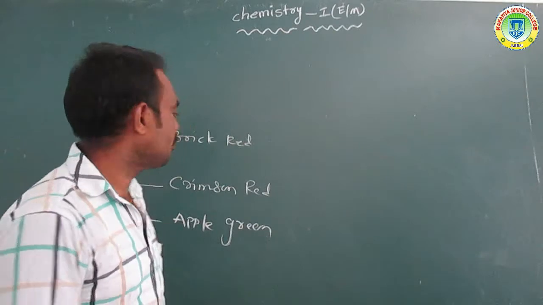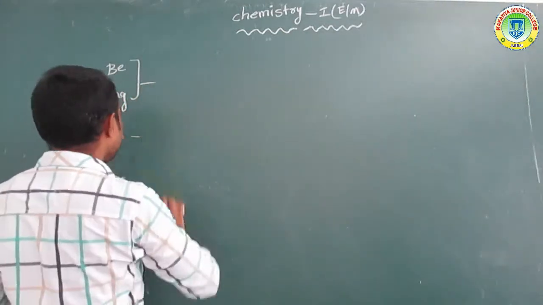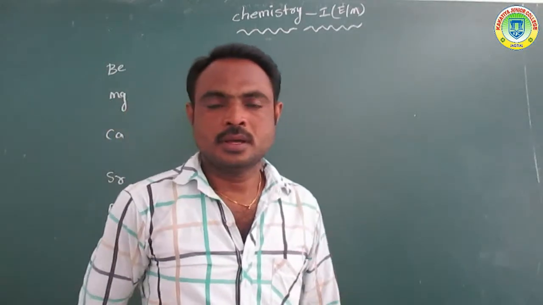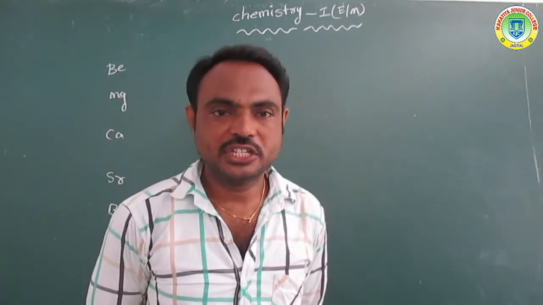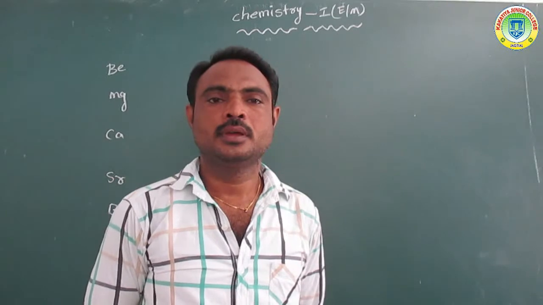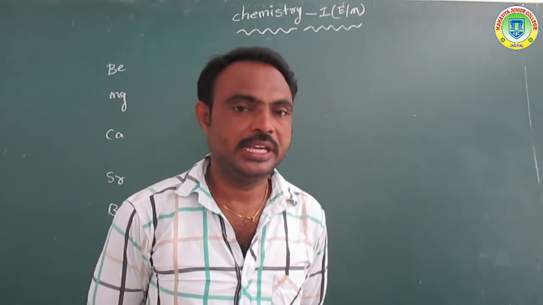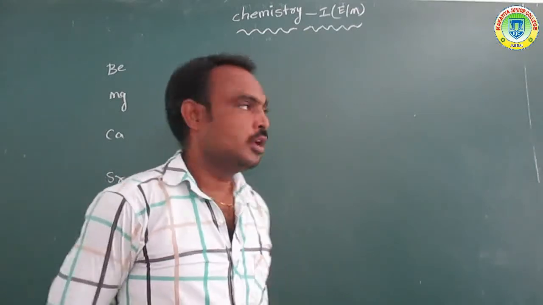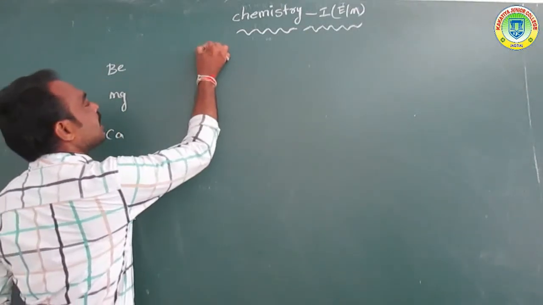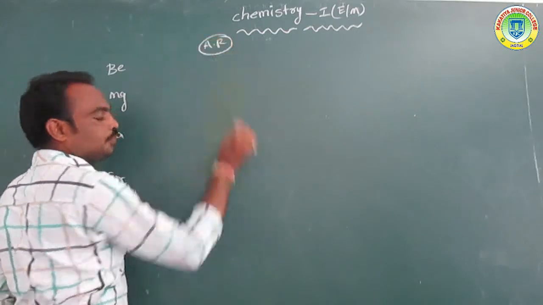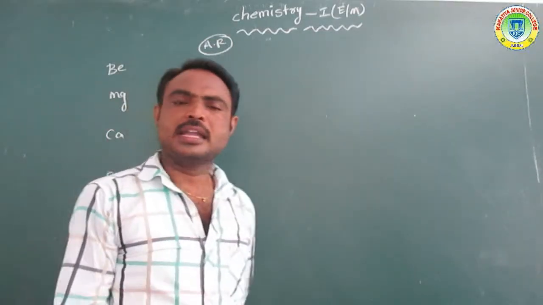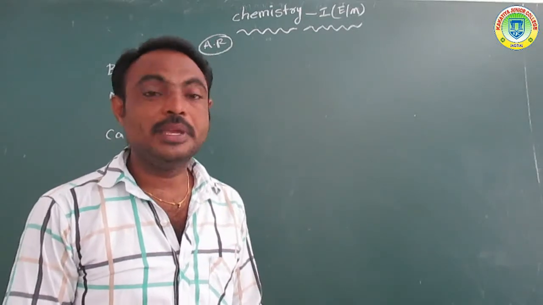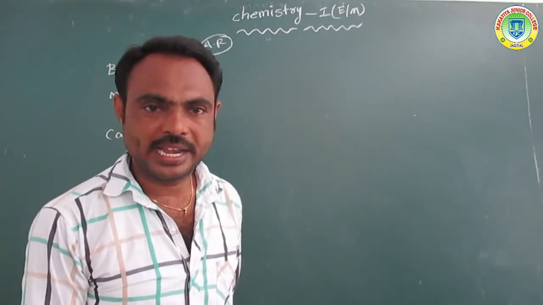What are the physical properties? We discuss atomic radius and ionization enthalpy, electronegativity and electron gain enthalpy. Now first of all, atomic radius or atomic size. What is the meaning of atomic size or atomic radius?